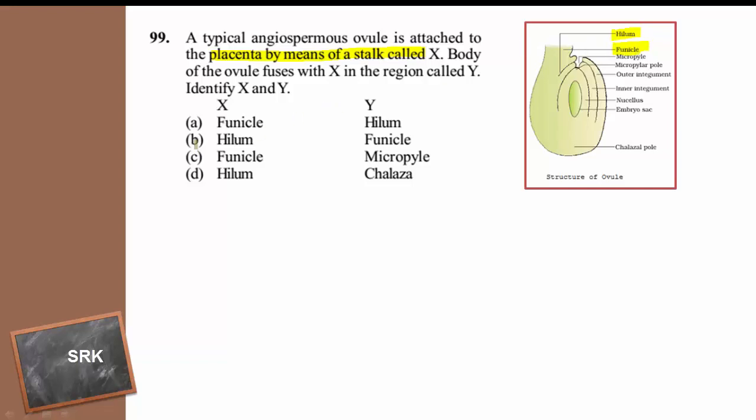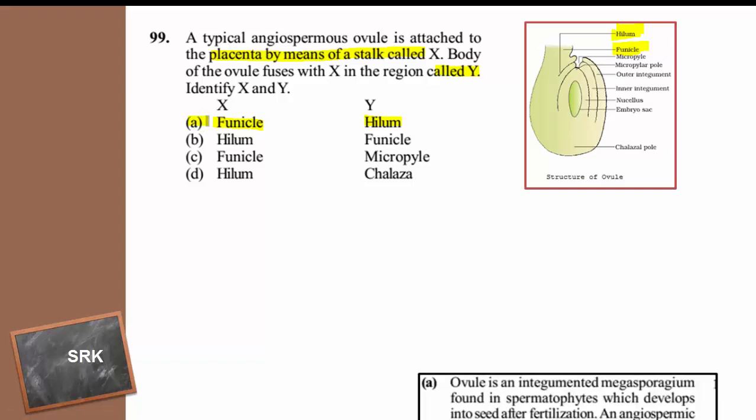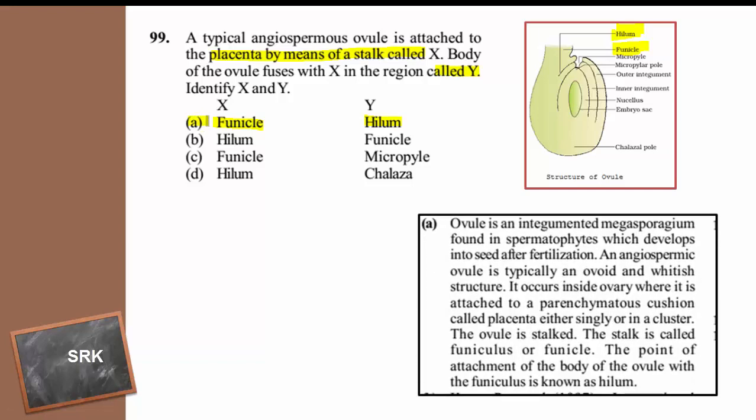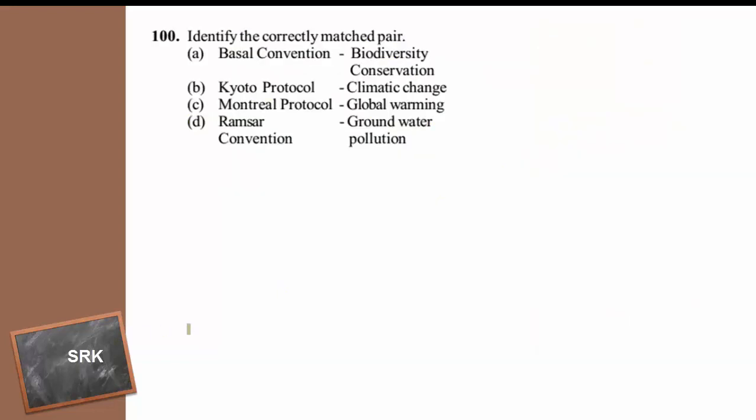So here X becomes funicle, and the funicle fuses with the Y. The funicle is attached to the hilum, the junction where the funicle is attached. So the Y becomes hilum. The right answer for this one is option A. X represents funicle and Y represents hilum. So here you can get the information with respect to the structure of ovule. And moving to the next question.